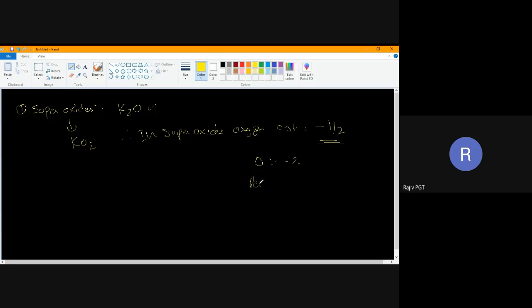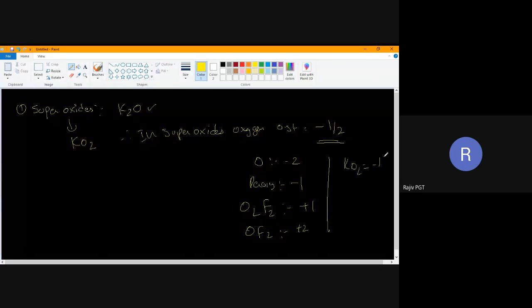In peroxy linkage, the oxidation state of oxygen will be -1. Next, in O2F2, the oxidation state of oxygen will be +1. In OF2, the oxidation state of oxygen will be +2. Right? In superoxides like KO2, the oxidation state will be -1/2. This is about oxygen. These are different aspects of oxygen. Understood?